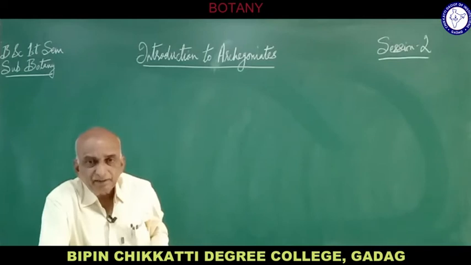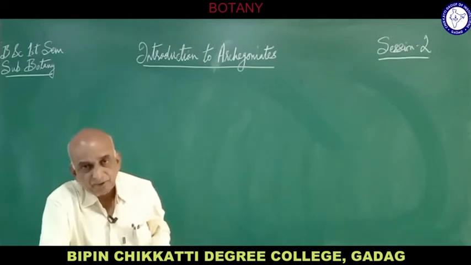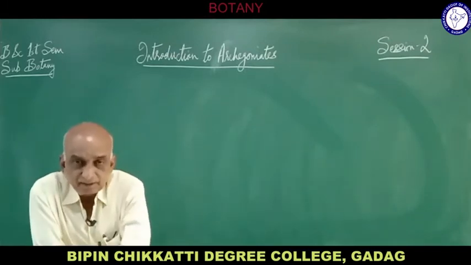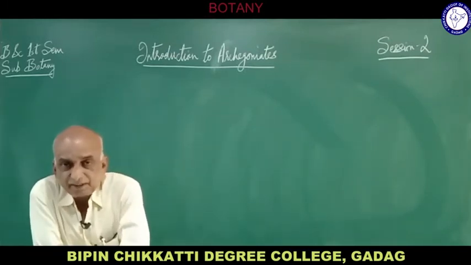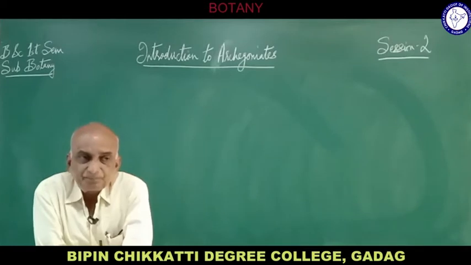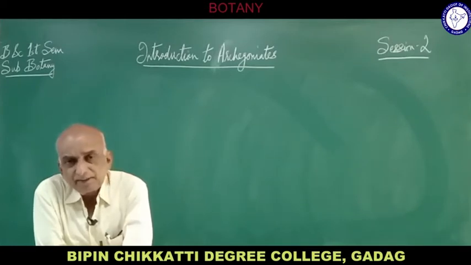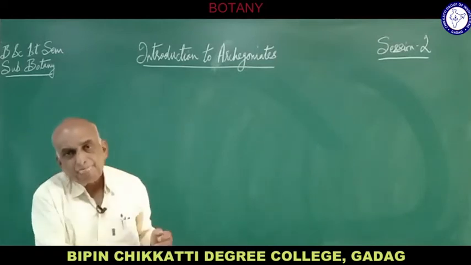If we take the example of Whittaker's classification, which we studied in lower classes, it mentions that living organisms are classified into five groups: Monera, Protista, Fungi, Plantae and Animalia.